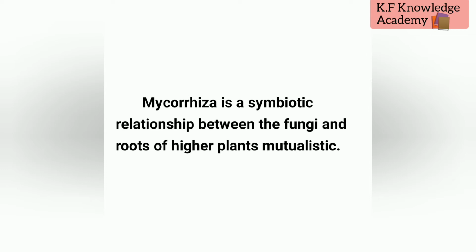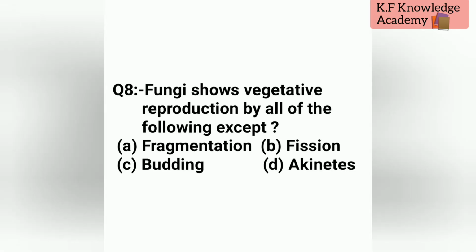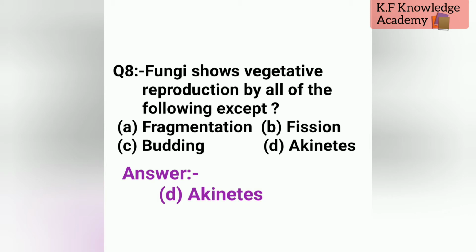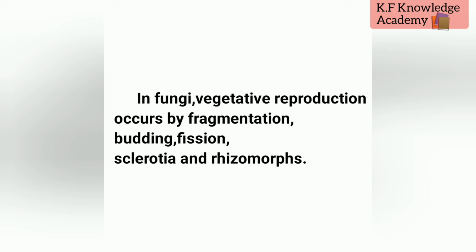Let's see question number 8, that is, fungi show vegetative reproduction by all of the following except. The options are A, fragmentation, B, fission, C, budding and D, akinetes. The correct option is D, akinetes. Explanation: in fungi, vegetative reproduction occurs by fragmentation, budding, fission, sclerotia and rhizomorphs.